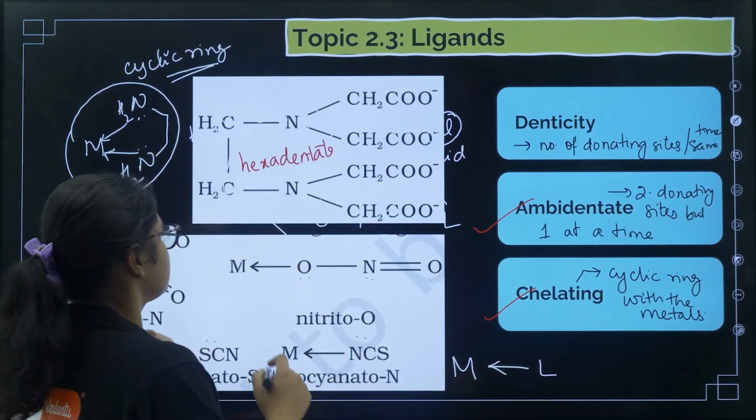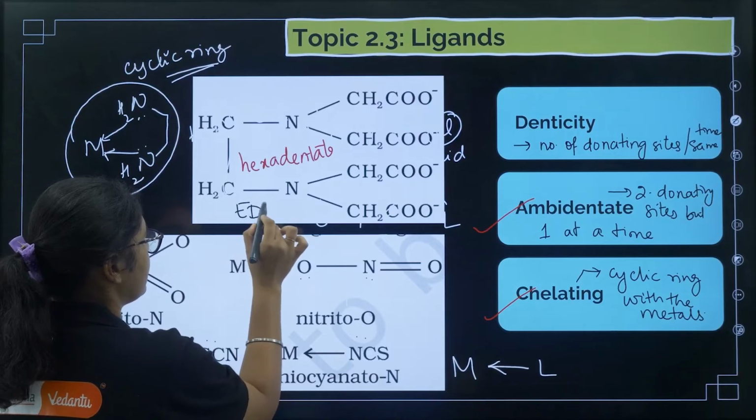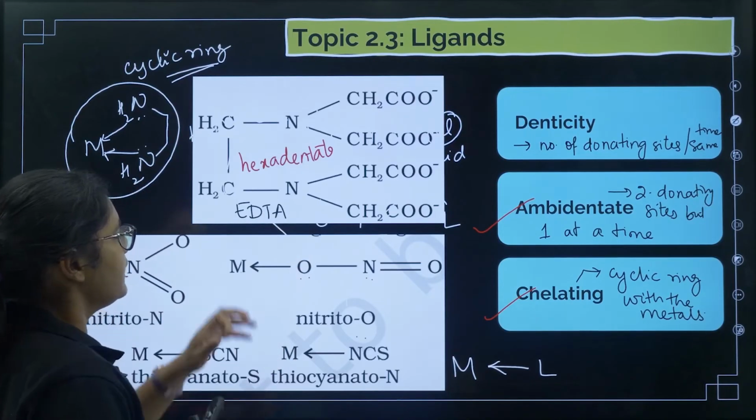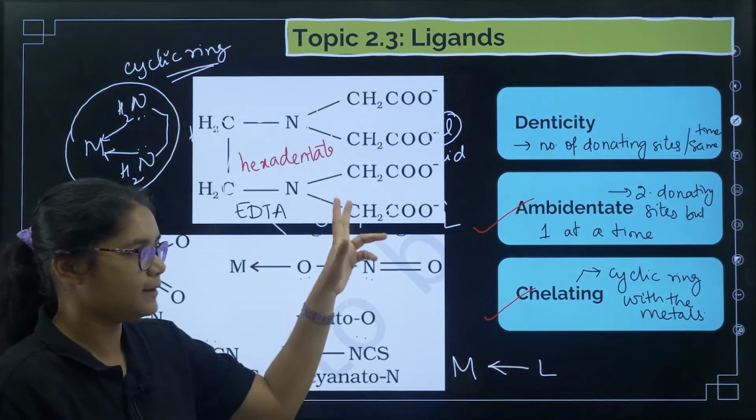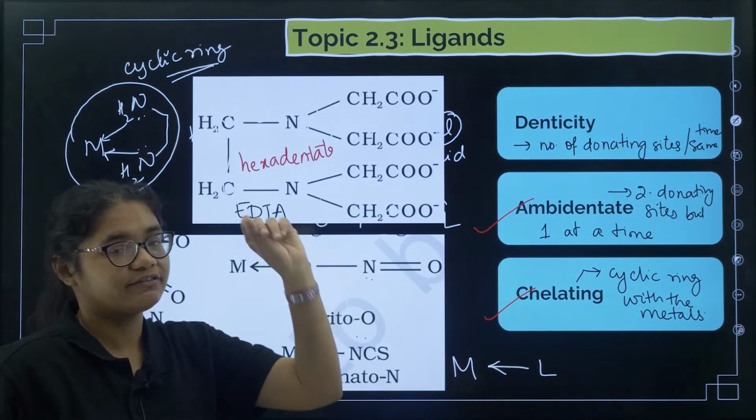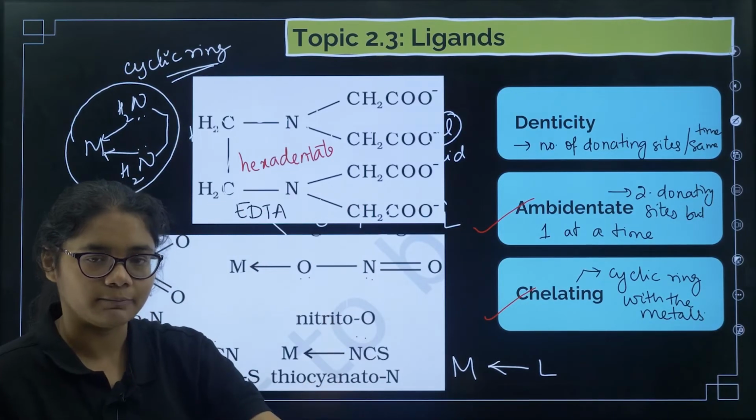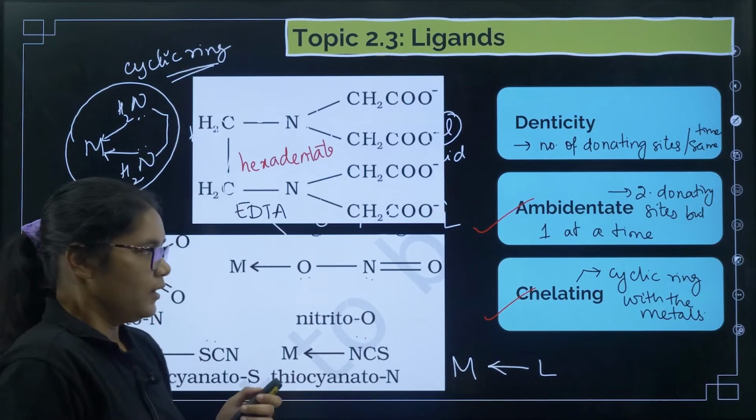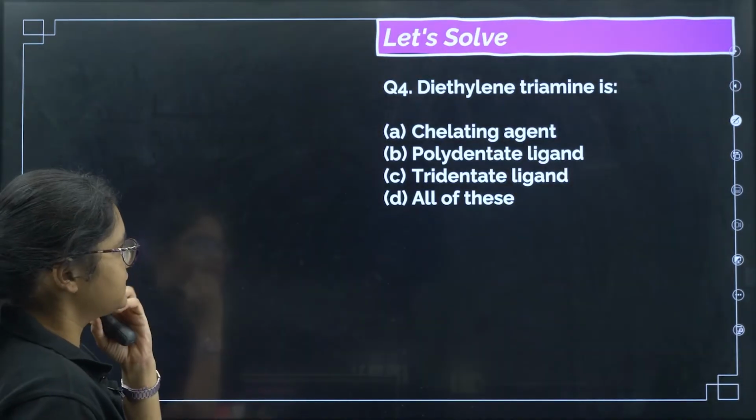Now you must remember this ligand, that is EDTA. I forgot to tell you the name. EDTA is a hexadentate ligand, a very important ligand. It has 6 donation sites, and all 6 will bind at the same time. Fine. So now let us take questions.